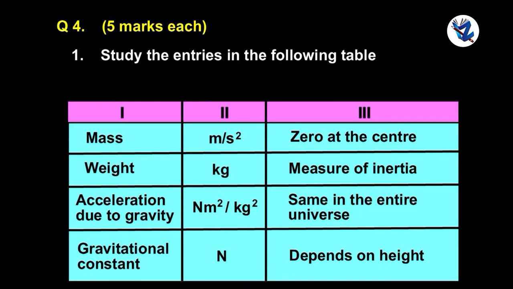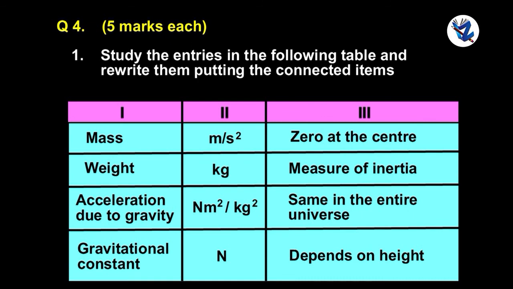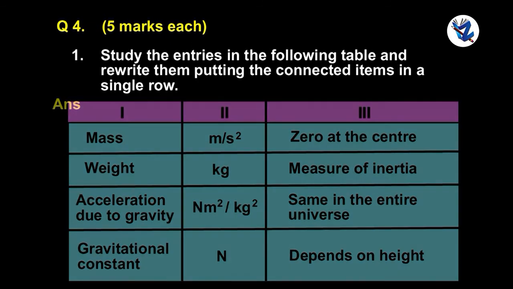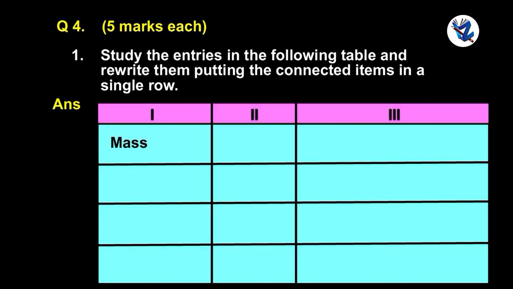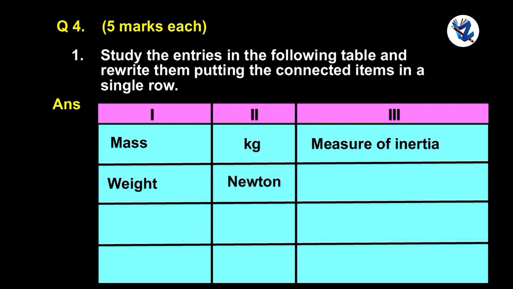Question 4. 5 marks each. Study the entries in the following table and rewrite them, putting the connected items in a single row. Answer: mass, kg, measure of inertia, same in the entire universe.